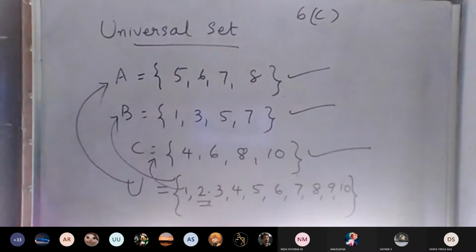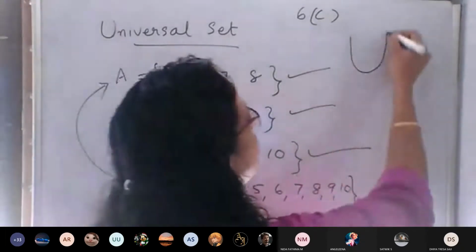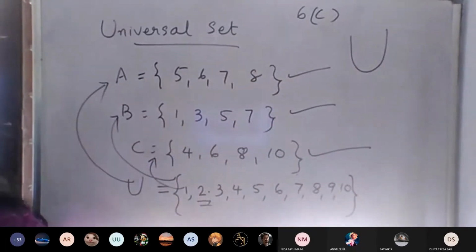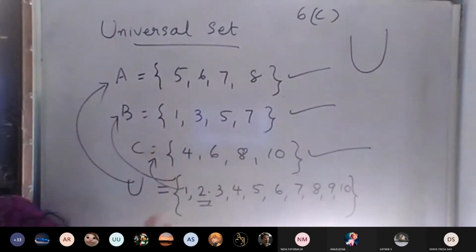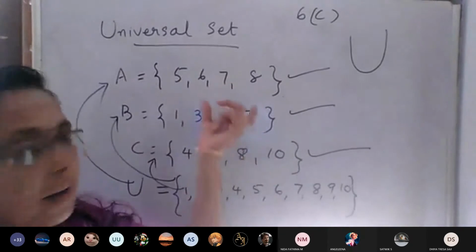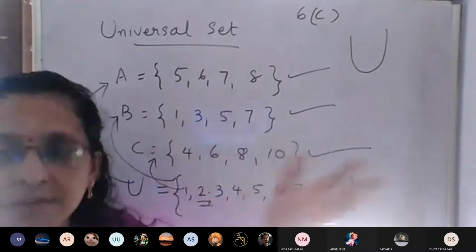Universal set is denoted by the letter U. It is a set that contains all the sets under consideration and its subsets also.